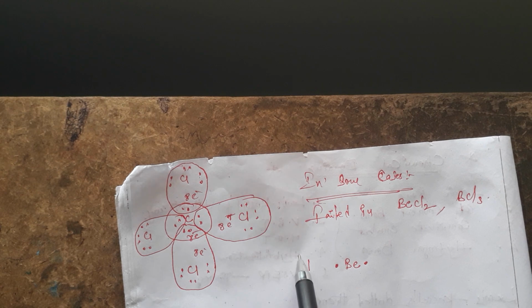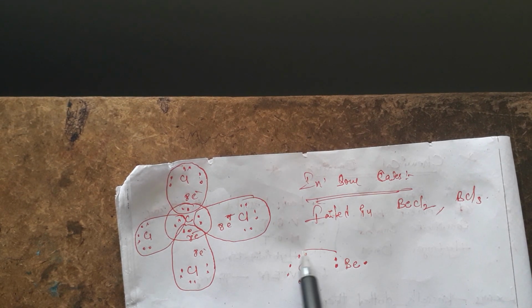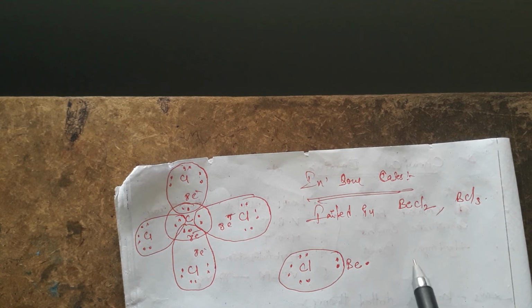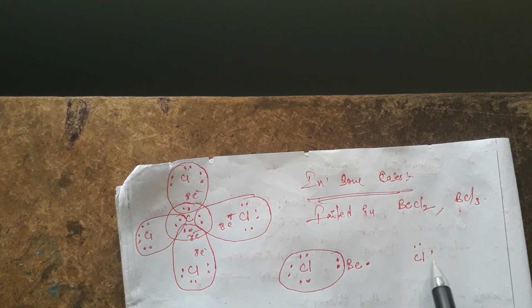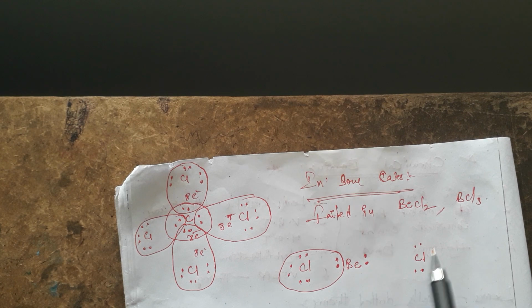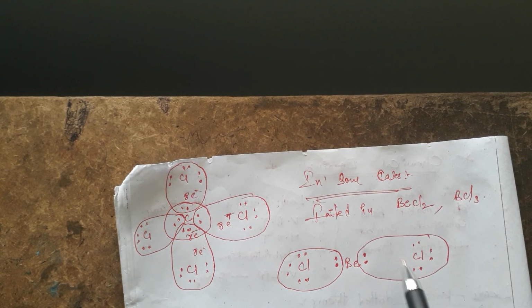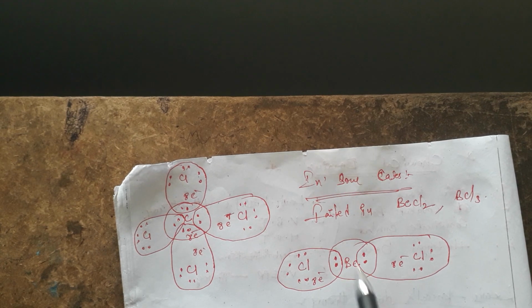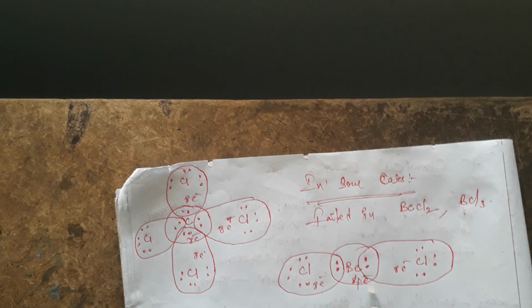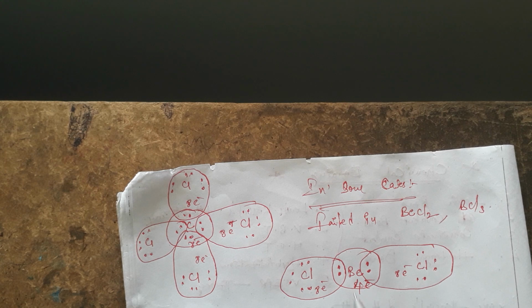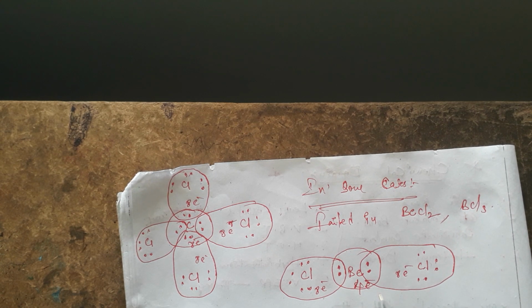Chlorine is getting the 7th electron from the beryllium, and Cl contains 6, so it will give 8 electrons. Chlorine gets 8 electrons, but the beryllium doesn't get 8 electrons. The central atom does not form 8 electrons in its outermost shell. Because of this, the octet rule fails here.